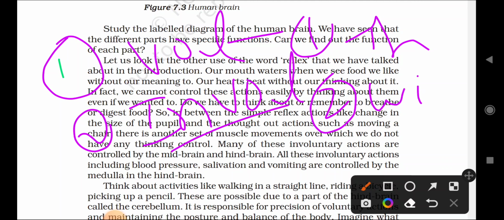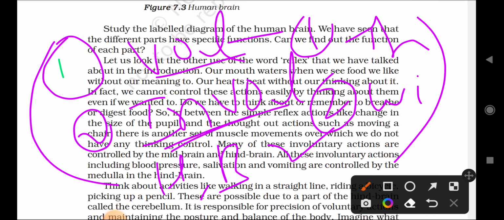Examples of voluntary actions: clapping after a program, writing, walking. And involuntary actions: heartbeat, breathing rate, and purification of blood. These are all functions of involuntary actions. These are not asked of you, when we have to do functions like respiration, breathing, circulation of the blood. These are involuntary actions. If you write this, you will get 2 marks. Okay, write the difference between voluntary and involuntary actions like this.